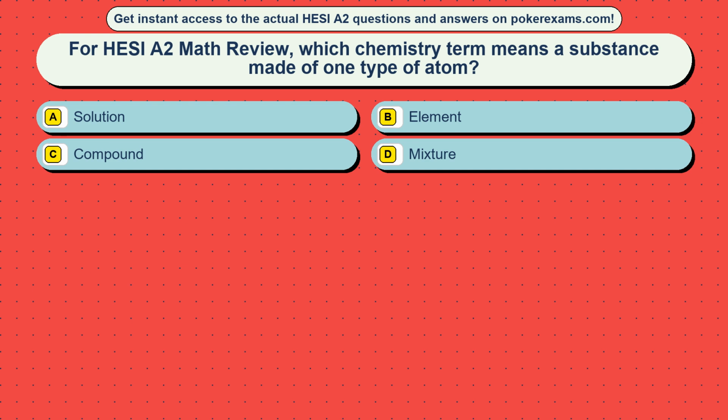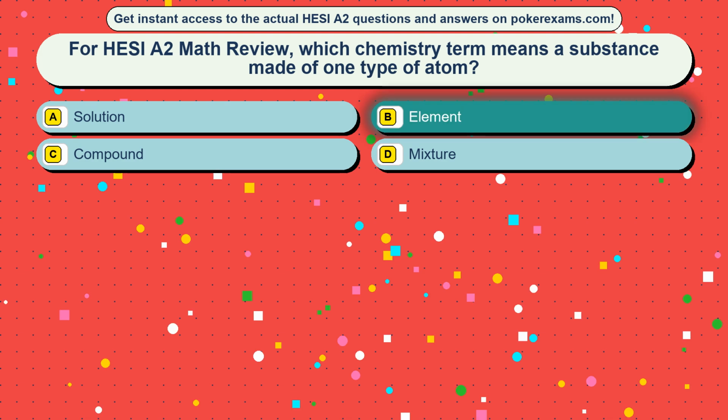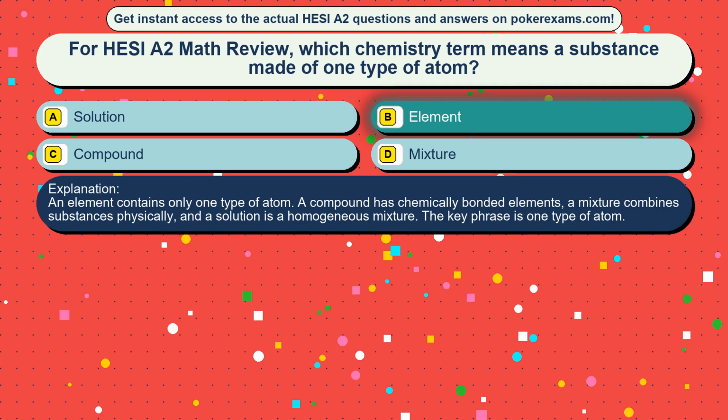Question 12. For HESI A2 Math Review, which chemistry term means a substance made of one type of atom? Option A, solution. Option B, element. Option C, compound. Option D, mixture. The correct answer is option B, element. An element contains only one type of atom. A compound has chemically bonded elements, a mixture combines substances physically, and a solution is a homogeneous mixture. The key phrase is one type of atom.